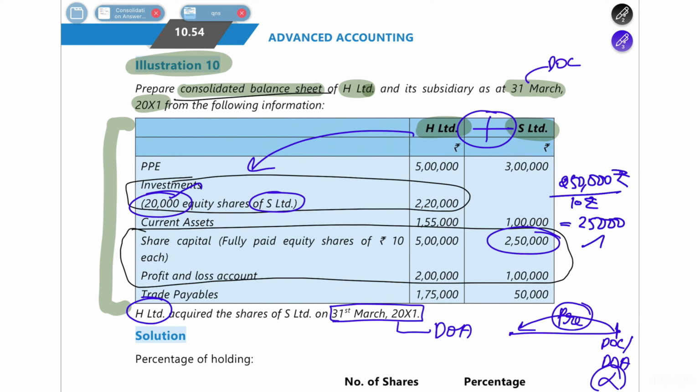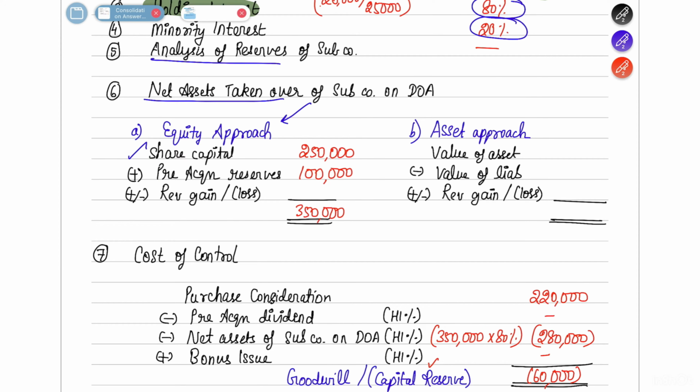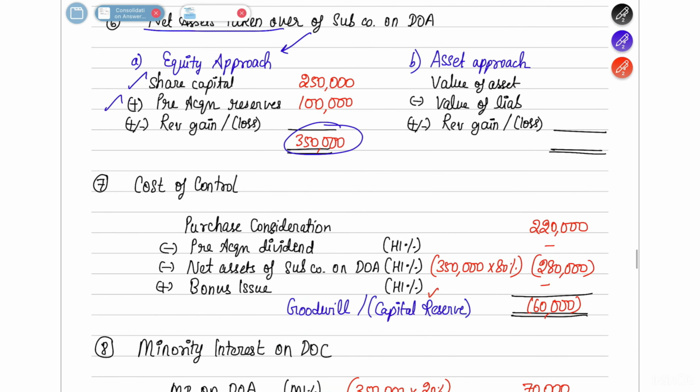If you see, I already told you there is no post-acquisition period. So the entire 1 lakh we are going to consider as a pre-acquisition balance only. So the entire 1 lakh is a pre-acquisition balance. So the total net assets taken over of the subsidiary company on the date of acquisition is 3,50,000.